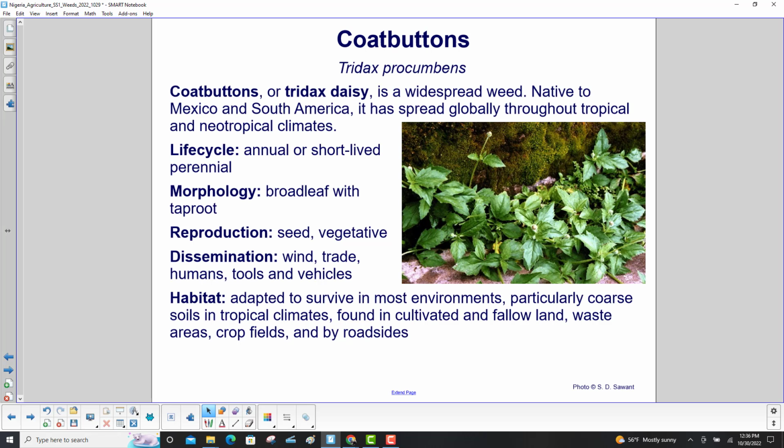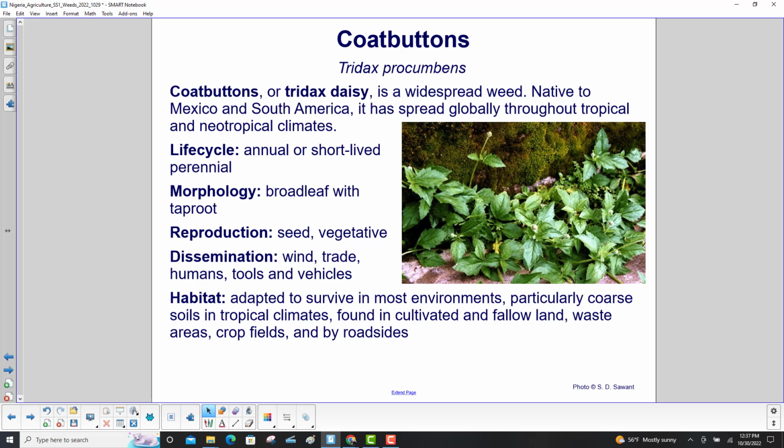Coat buttons, or Tridax daisy, is a widespread weed. Native to Mexico and South America, it has spread globally throughout tropical and neotropical climates. Its life cycle, annual or short-lived perennial. Its morphology, broadleaf with taproot. It reproduces via seed and vegetative means. It is disseminated via wind, trade, humans, tools, and vehicles.